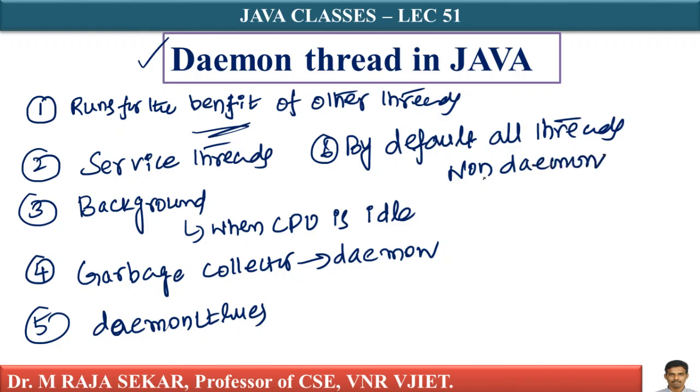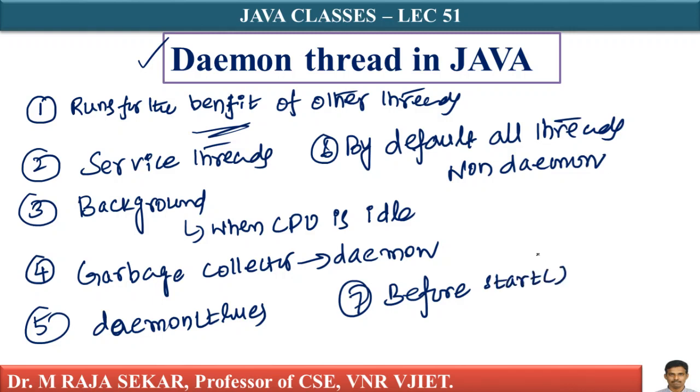If you are not specifying, the system will treat it as non-daemon. A thread must be converted to a daemon thread explicitly, and that too before the start method. That is important. If you want to convert a thread into a daemon thread, you must convert it before the start method.